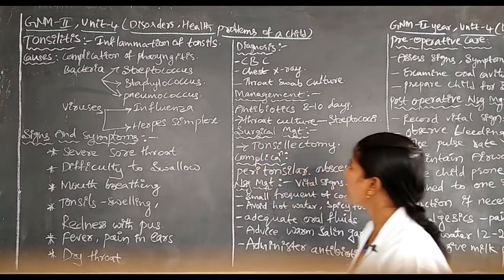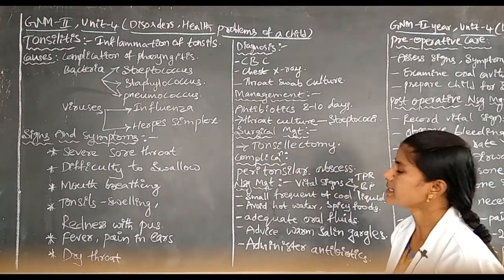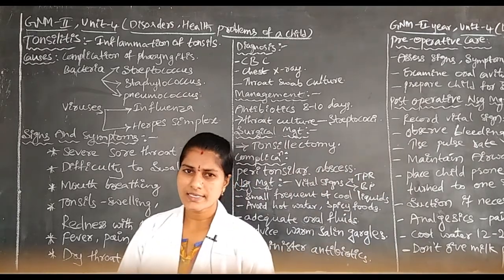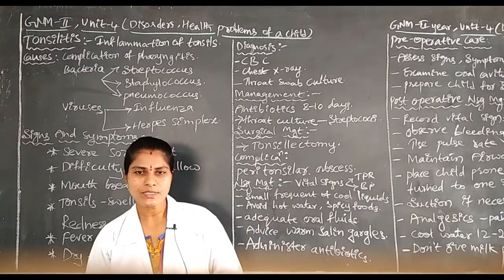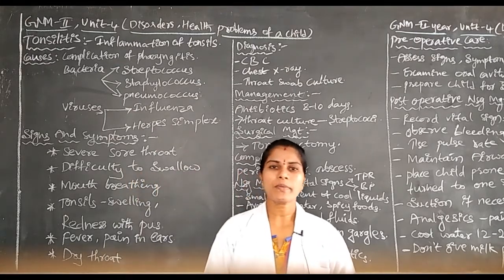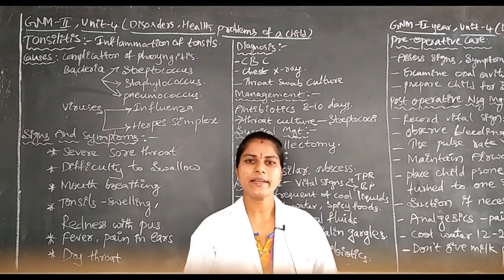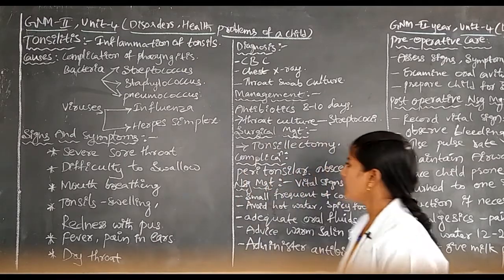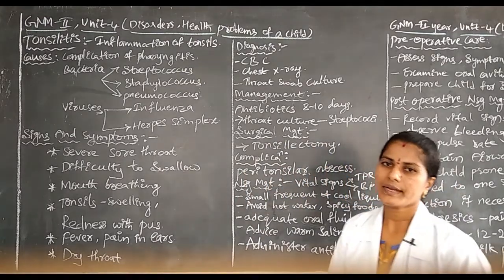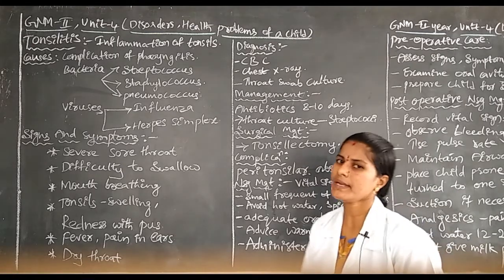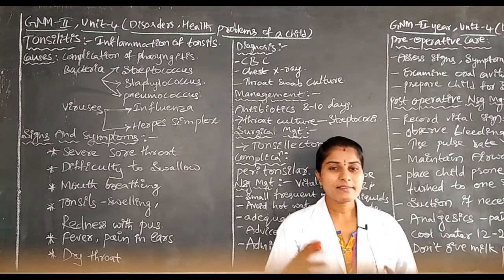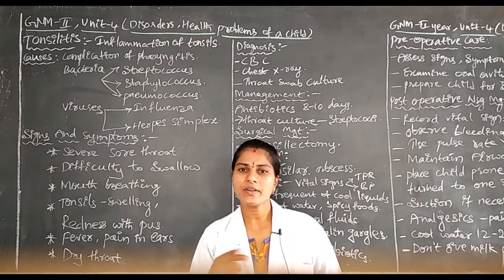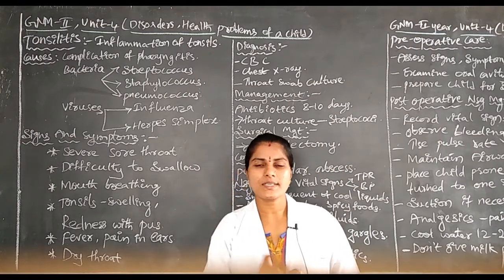Next one is the surgical management, okay. Is there any surgery for reducing the tonsillitis problem, that is exactly needed, one surgical management, that is the tonsillectomy. Okay, tonsillectomy means in this surgery the children will undergo the removal of tonsils.